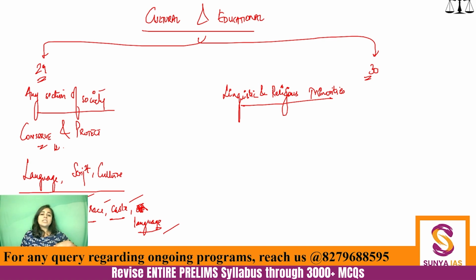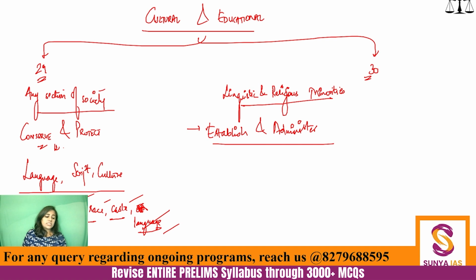Now let's come to Article 30. It is only for the minorities, and it is giving the right, as we studied in the question itself, to establish and administer their institutions.